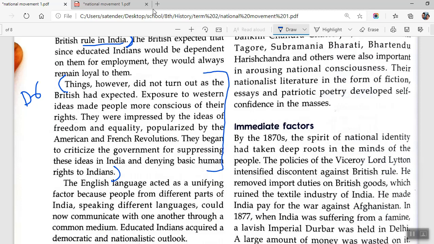It explains that though the Britishers wanted that the introduction of Western education would help them, in fact, things did not turn out as the British had expected. The Indians, when they were exposed to Western ideas, started demanding those things for themselves. So in that way, it was not that good an idea for the Britishers.